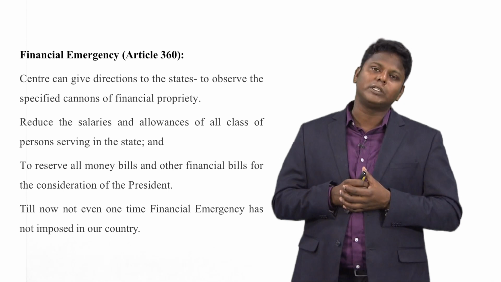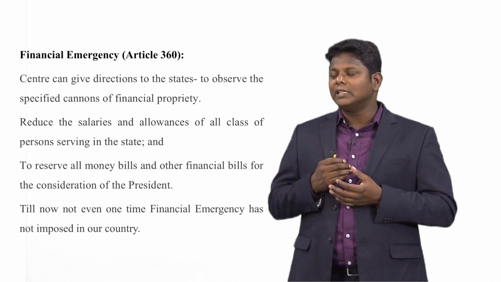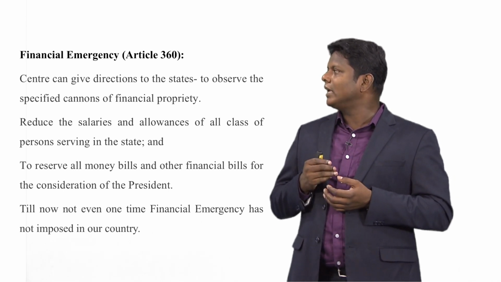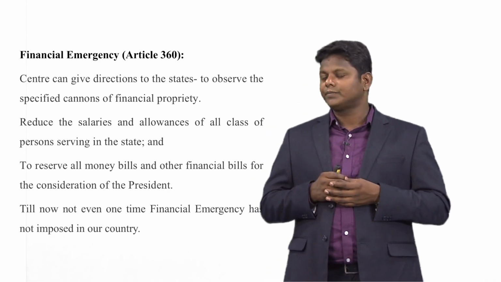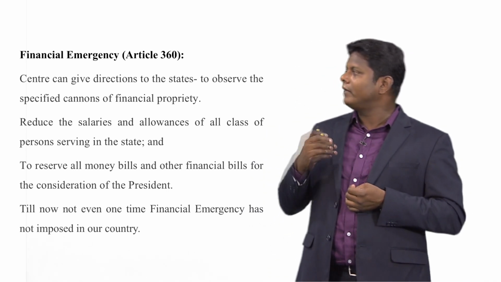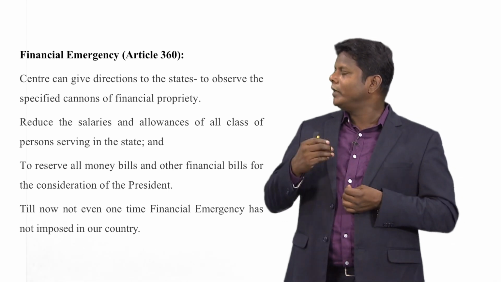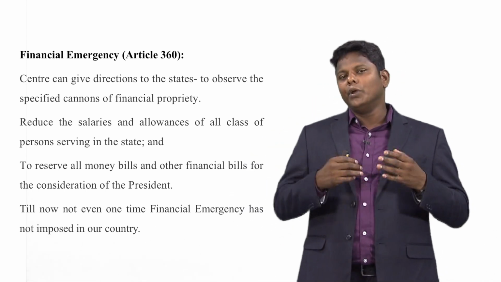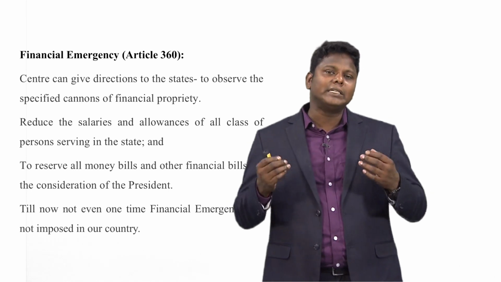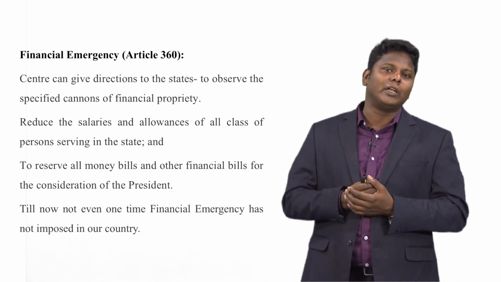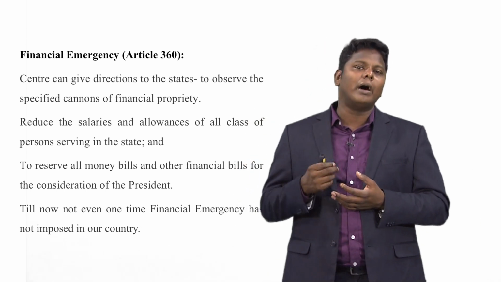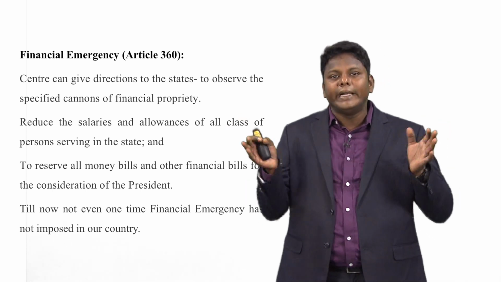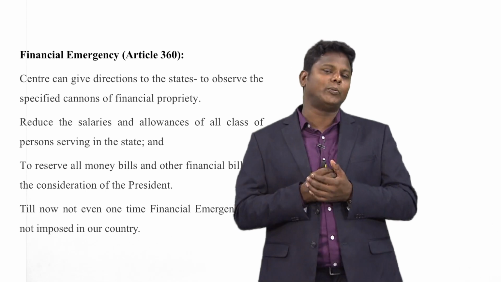What is financial emergency? What is Article 360? See, during this financial emergency, the center can give directions to the state to observe the specified canons of financial propriety. If the state government says that they are facing a huge financial crisis, at that time the center can give some directions to the state government. For example, if the chief minister or ministers are using more resources, the center can give directions to reduce those resources in order to save expenditure.